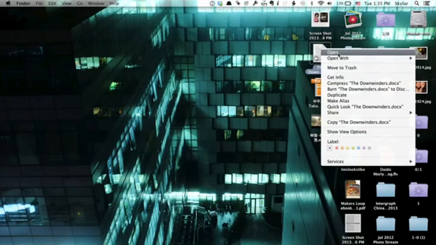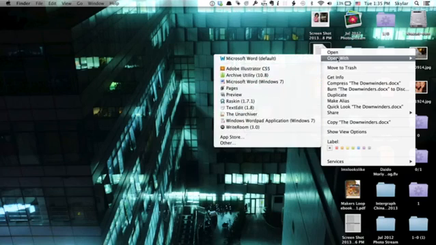I can open, and that will open it in the default program. If I have Word, Word will open. If I don't have Word, Preview would open. I'll select or highlight Open With. Once I've done that, I can see all the different applications that I could use in order to open this file. TextEdit comes with your Mac. Preview does as well. Pages you would have purchased separately.